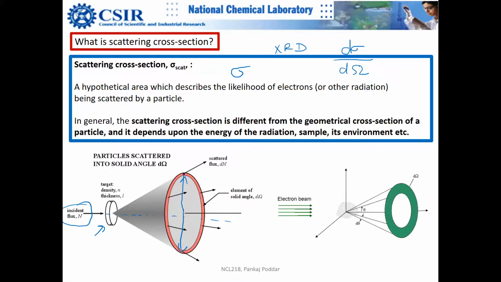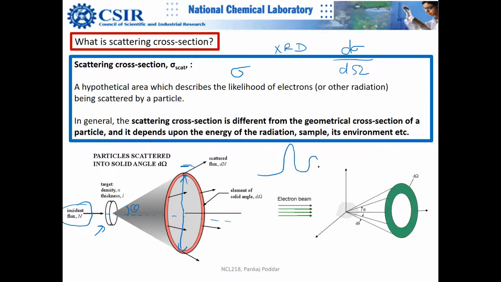Or another question can be: from this angle to this angle, the slice actually, how many electrons have passed through? Why is this question important? Because when you do X-ray diffraction or electron diffraction, you are looking at a certain angle, right? And then you form the intensity.